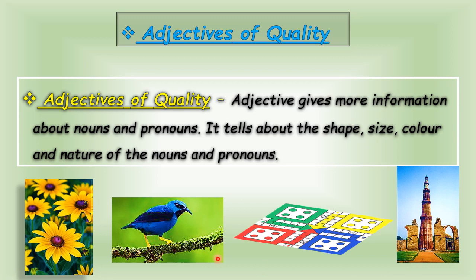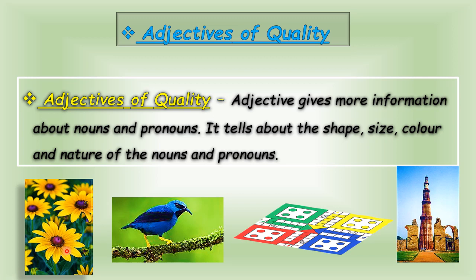Yes, children. Now see here, in the first picture, what is there? In the first rectangular frame, yellow flower. Yellow beautiful flower. So we are using yellow and beautiful for these flowers. Yellow and beautiful are the words that are helping us to describe this flower. And this is bright yellow. See, bright yellow beautiful flowers. I have used three adjectives for this.